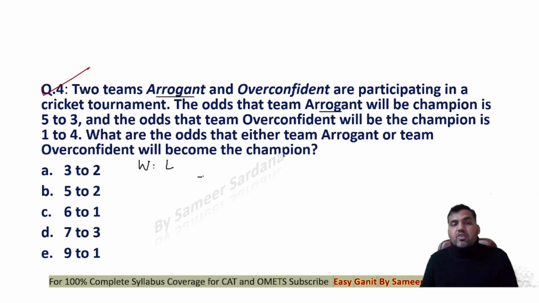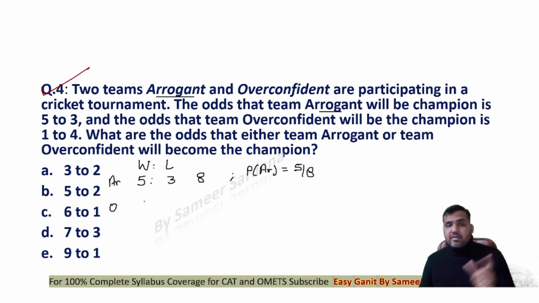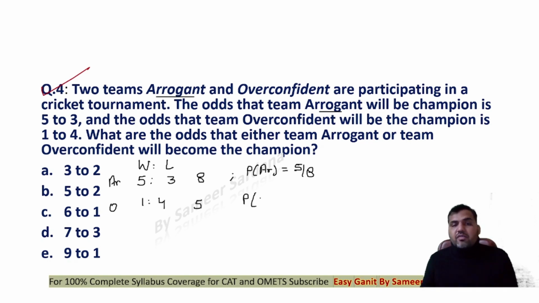that means out of 8 chances, there are a total of 5 chances that arrogant will win and 3 chances that arrogant will lose. So the probability of arrogant team winning the match is 5/8. Similarly, for overconfident, the odds that overconfident will be champion is 1:4. That means out of 5 chances, 1 chance that overconfident will win, right?